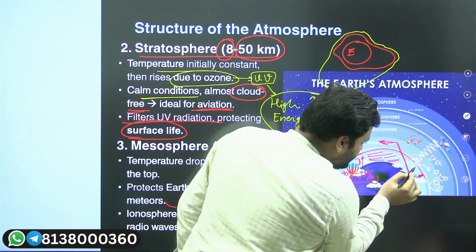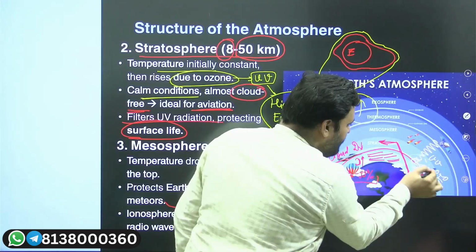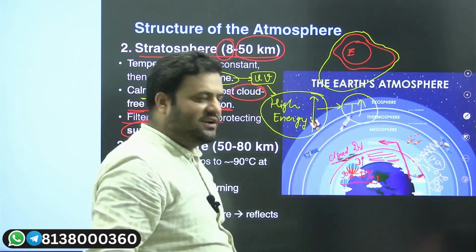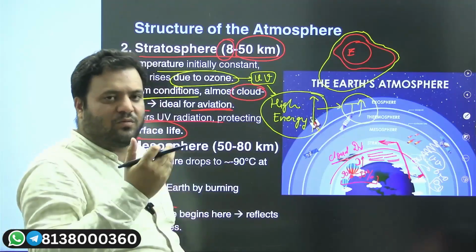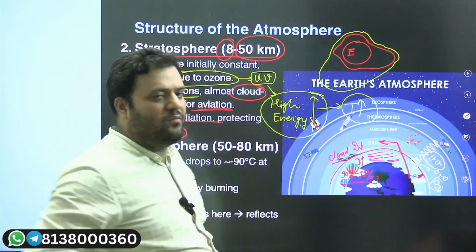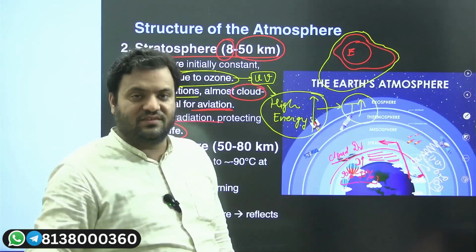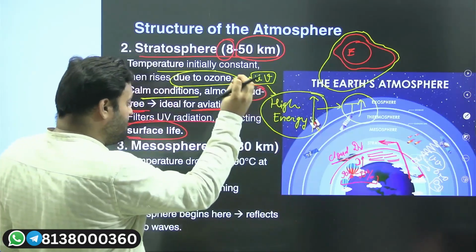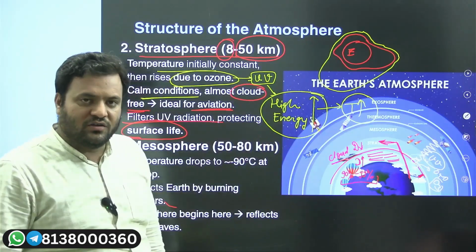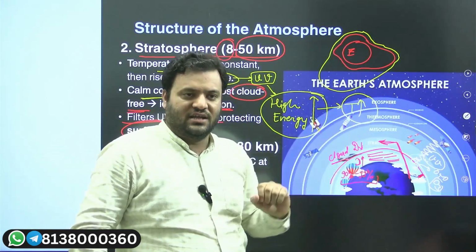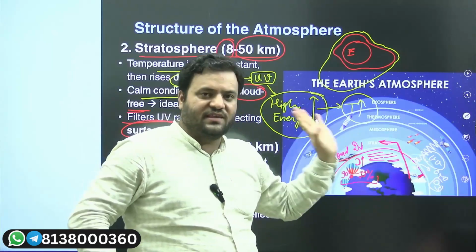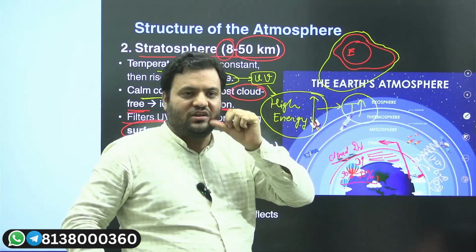So the places on the earth's surface will not see ultraviolet radiation. It is the stratospheric ozone which saves us from ultraviolet radiation or the cancer instances. So it acts like a blanket to the earth's surface. It protects us from the ultraviolet radiation while absorbing it and transforming the oxygen into ozone.